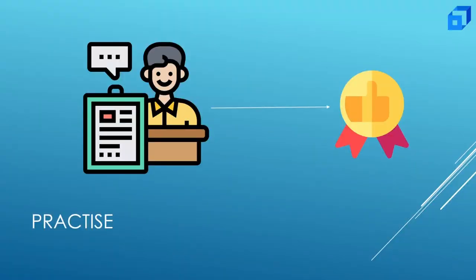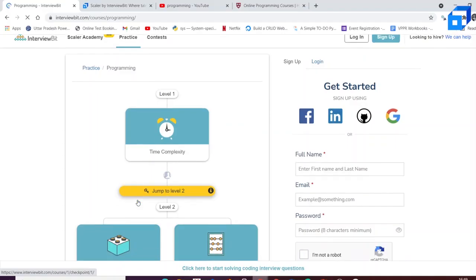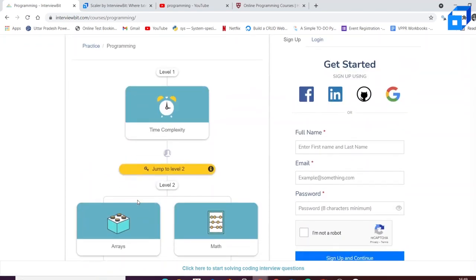Practice. Learning isn't enough. Having a lot of knowledge and nowhere to execute, it's a waste. Whatever you learn today, be sure to practice it enough. Go to online coding platforms like InterviewBit and solve dedicated problems with that concept. Let's see how it goes. Start with easy ones and go till the difficult ones.